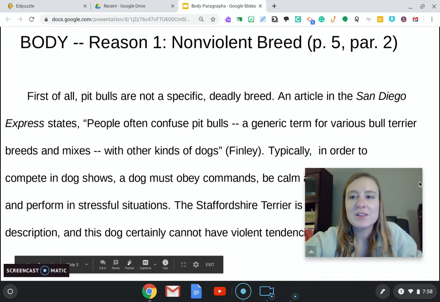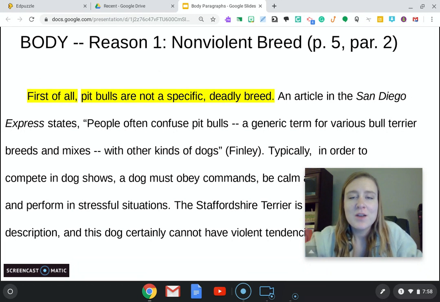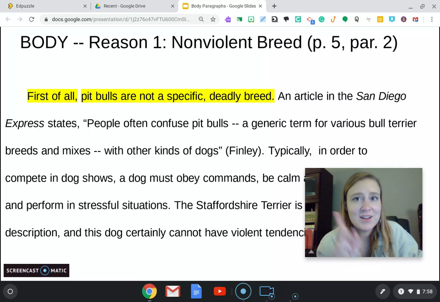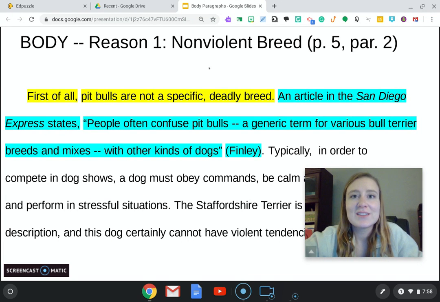All right, so let's take a look at this first paragraph. With your yellow coloring tool, let's highlight the first sentence. Here we have her first reason, along with a transition. In blue, the detail has 3 parts. Remember, we have the transition, we have the direct quote, and then the citation. So transition, direct quote, citation.